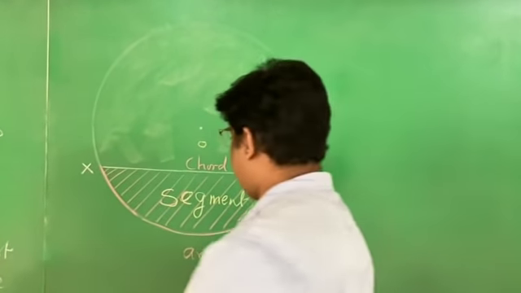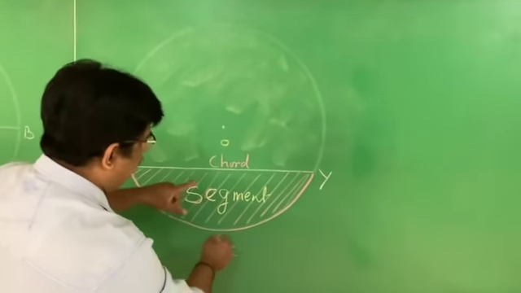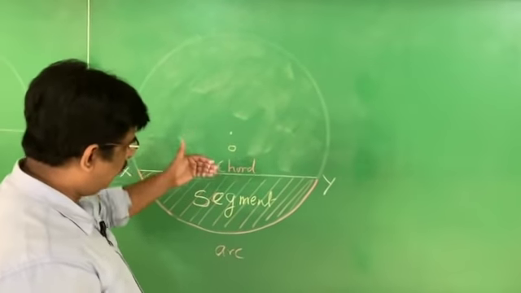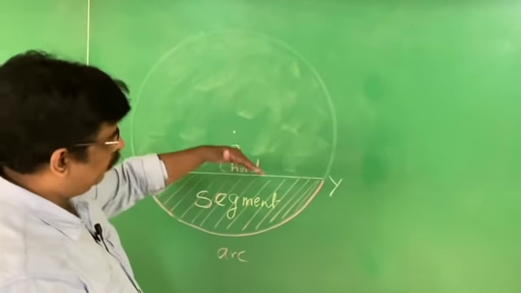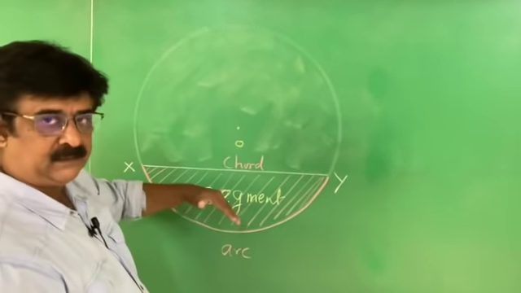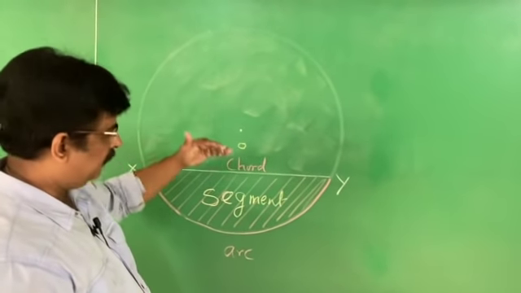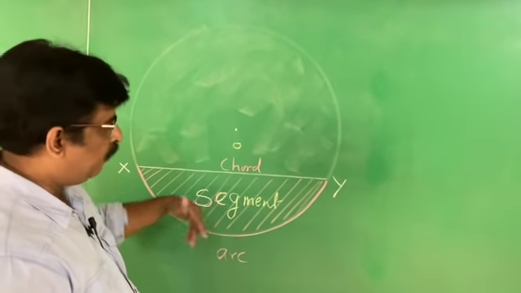What is a segment? Segment is the region between a chord and an enclosing arc. When you draw a chord, the chord divides the circle into two segments. One is bigger, another one is smaller. The bigger one is called the major segment, and the smaller one is called the minor segment. Right.